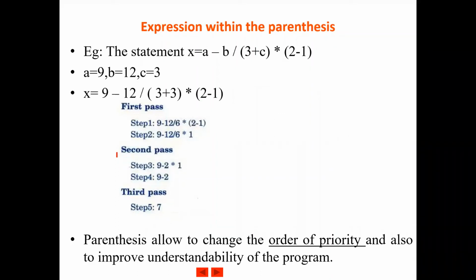If you have more than one arithmetic operator belonging to high priority, in the first pass itself we will have 2 steps, or depending upon the number of operators used, and in the second pass we will see the low priority, that is addition and subtraction. If you have more than one operator from the low priority, that many steps will be there. Now in this example, we have an expression which has parentheses.